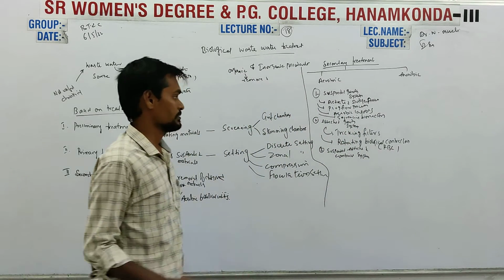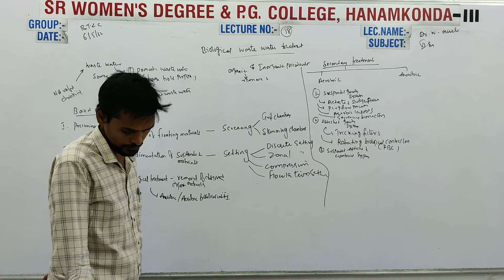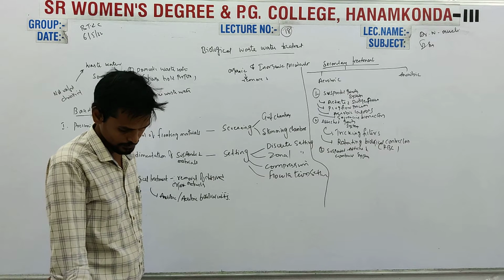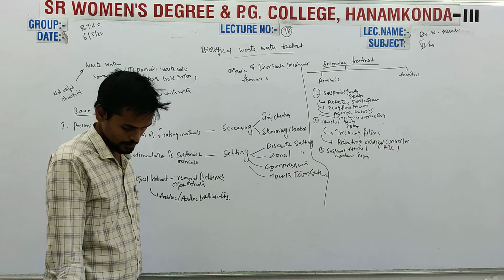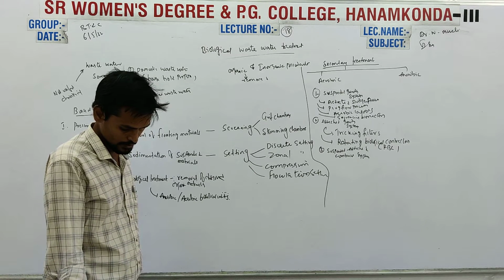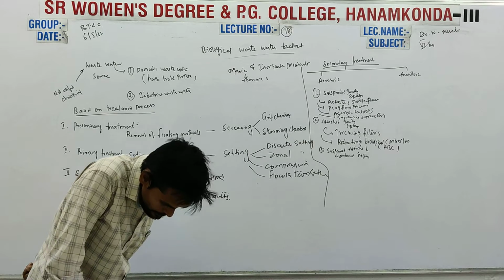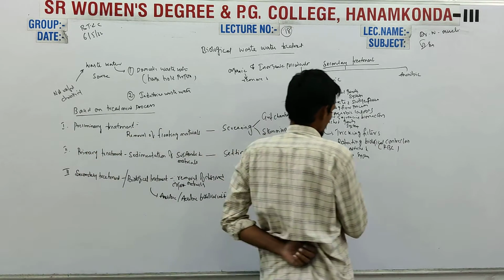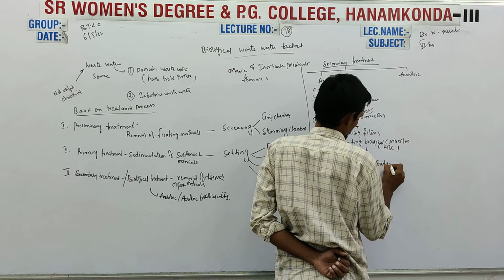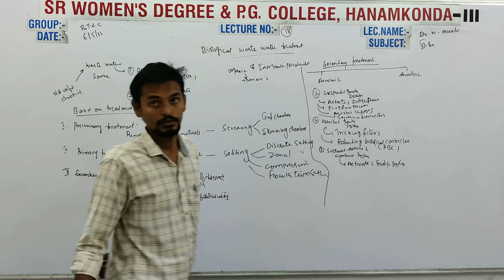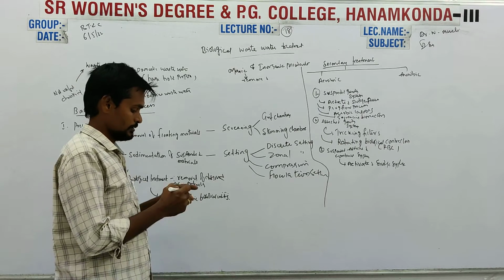So in the attached growth system, we have trickling filters and rotating biological contactors, whereas in the suspended system we have the activated sludge system.